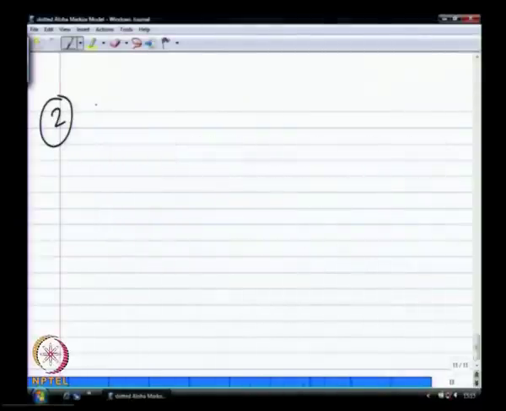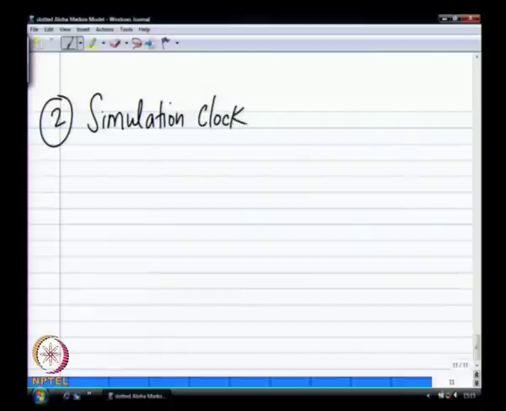And then this notion of simulation clock, because all your delay calculations depend upon this clock interface that they give you, plus the time advancing mechanism.